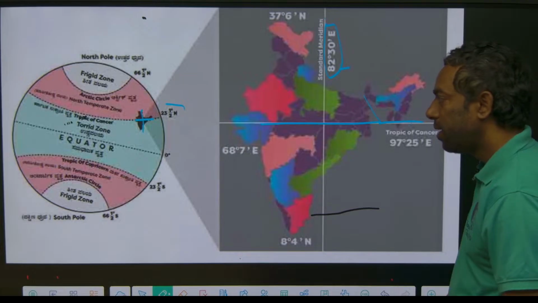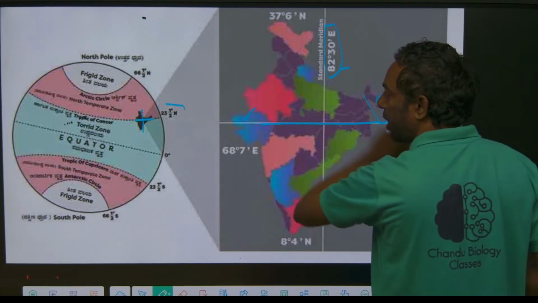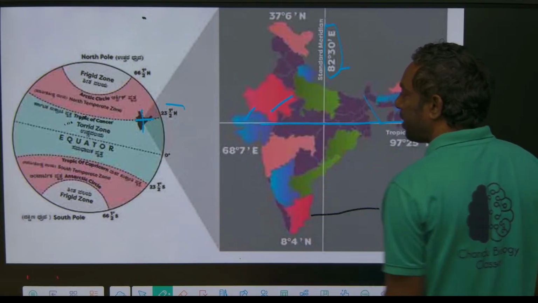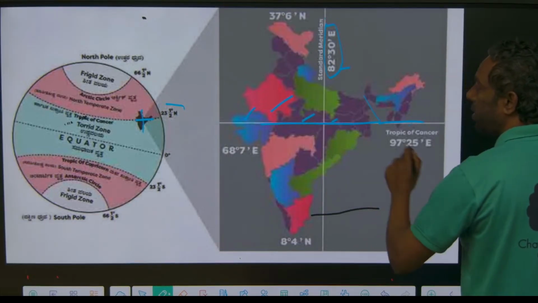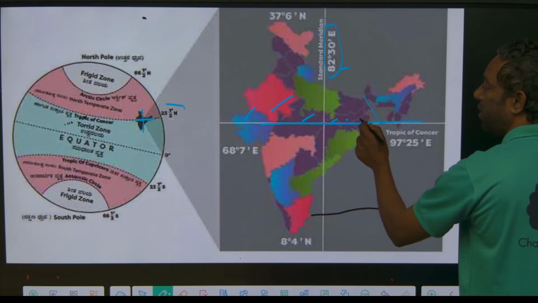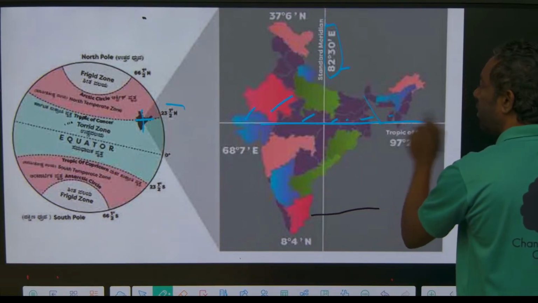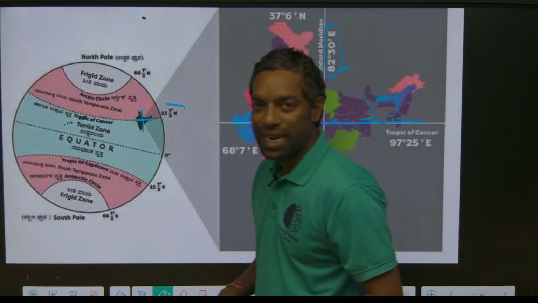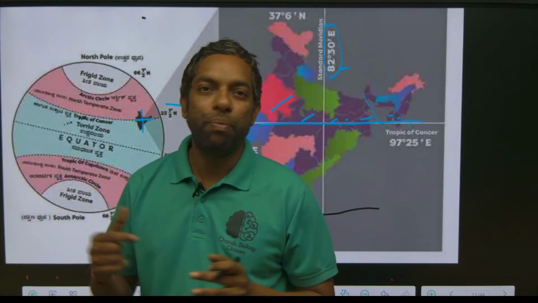India. I am going to tell you 8 states. Again, I am going to tell you: Gujarat, Rajasthan, Madhya Pradesh, Chhattisgarh, Jharkhand, West Bengal, not Orissa, Tripura and Mizoram. These 8 Indian states are crossed by the Tropic of Cancer.